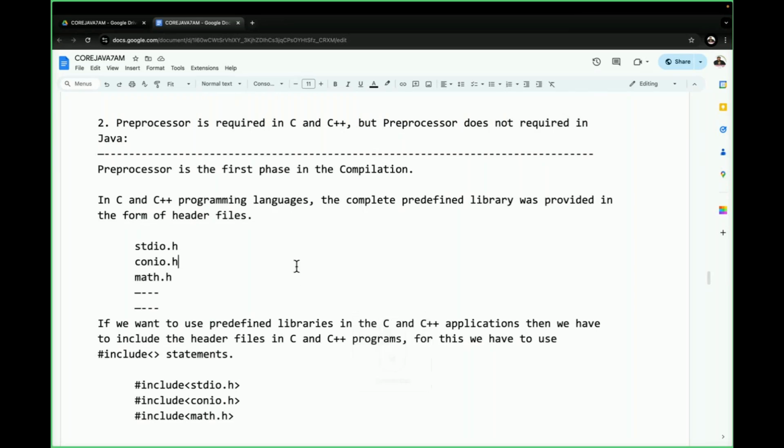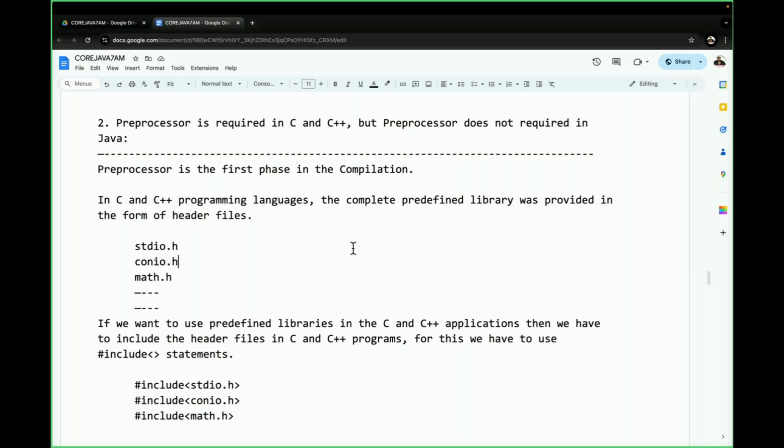Understand it clearly. In C and C++ programming, the complete predefined library was provided in the form of header files. To include the header files, we will use the hash include statement. If we compile a C program, the preprocessor will recognize hash include statements and take the header file names.